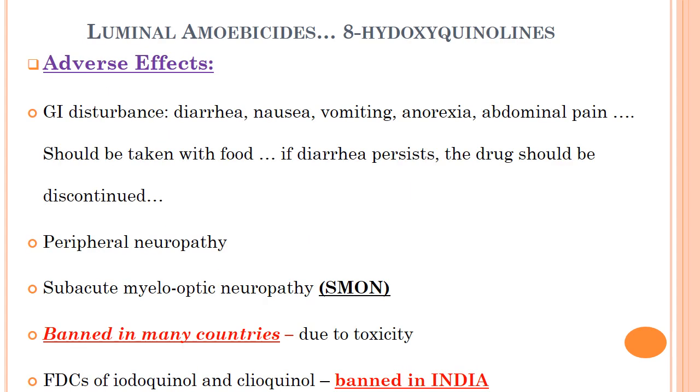Adverse effects of 8-hydroxyquinolines mainly produce GI disturbances in form of diarrhea, nausea, vomiting, anorexia, abdominal pain, so should be taken with food, and if diarrhea persists, the drug should be discontinued. It also produces peripheral neuropathy and subacute myelo-optic neuropathy, and as a result it is banned in many countries due to toxicity, and FDCs of iodoquinol and clioquinol are banned in India.